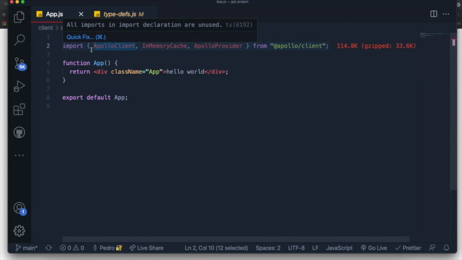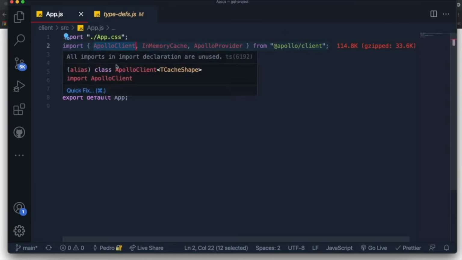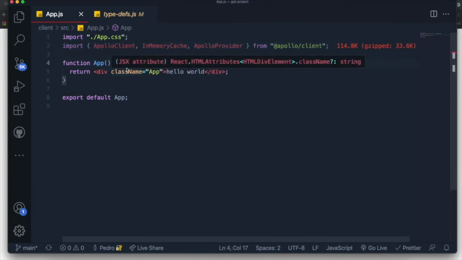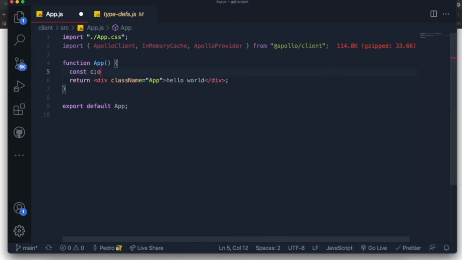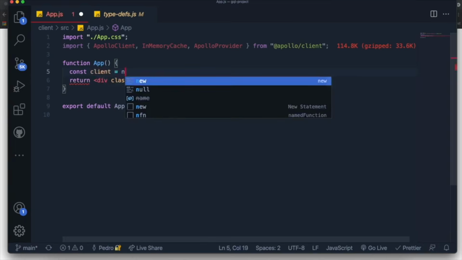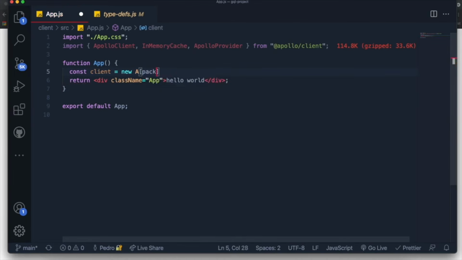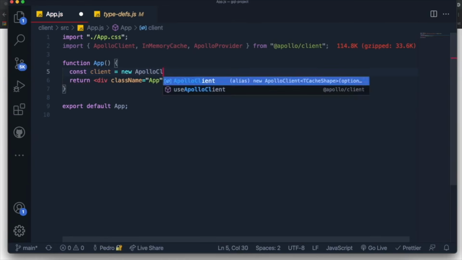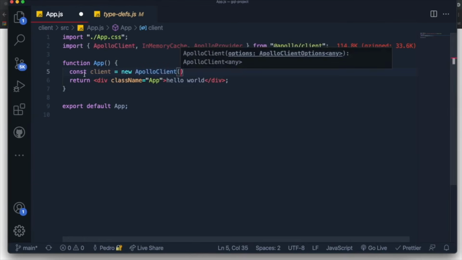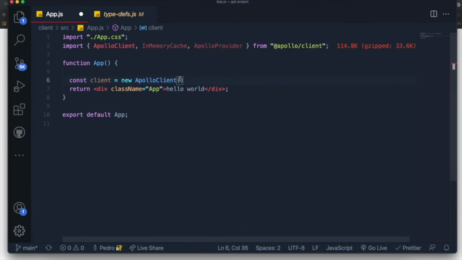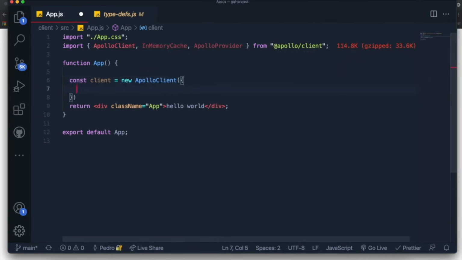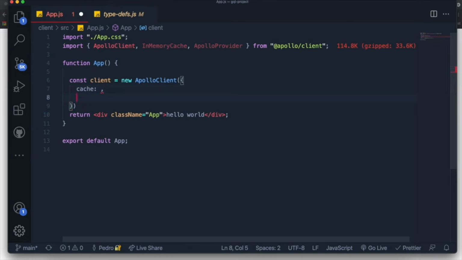So for a connection, you need an Apollo client object, or a class instantiated. So to do that, we'll just come over here and create a variable called client and set it equal to a new instance of the Apollo client class like this. And this class takes in a few arguments, and the way we pass them in is as an object like this. The two arguments it takes are, first, some sort of cache that we need to specify, and I'll go over this in a bit, and also a URI, which is basically the URL to where your GraphQL API is running.